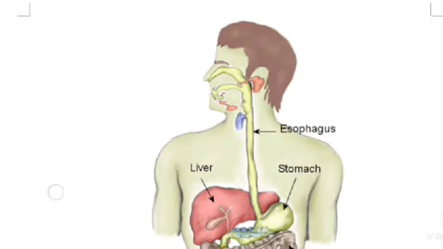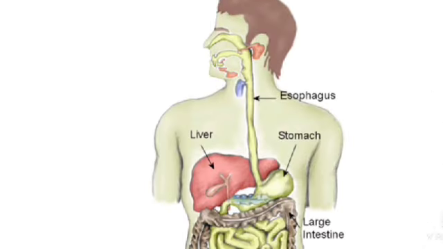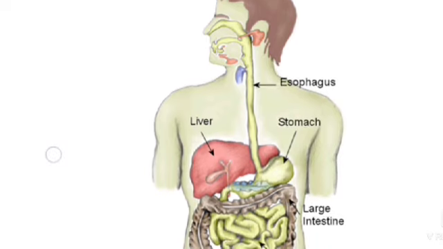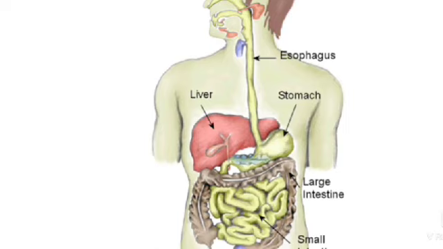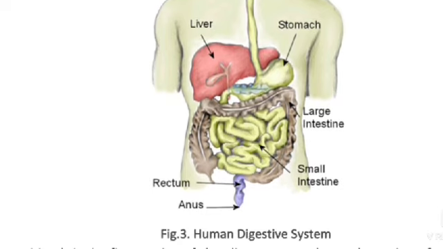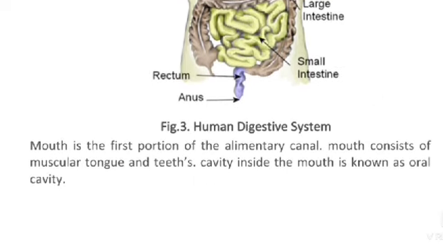See the human digestive system: the food pipe or esophagus, stomach, liver, large intestine, small intestine, rectum, and anus.